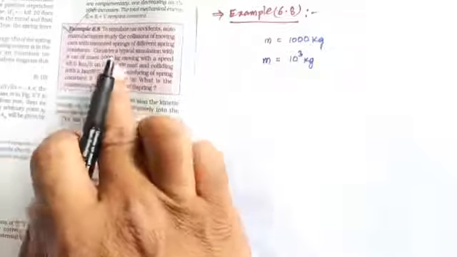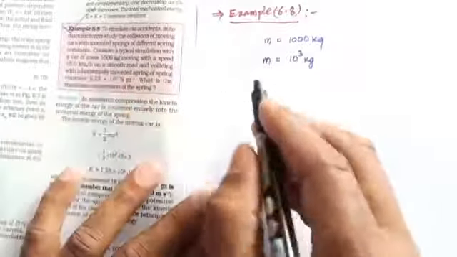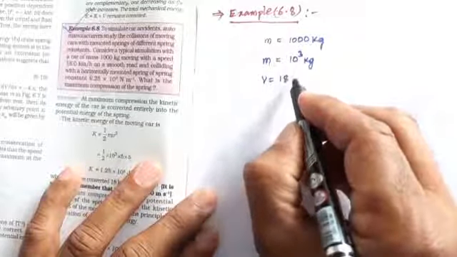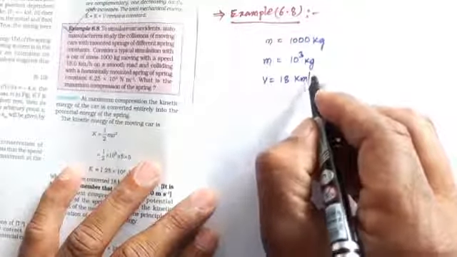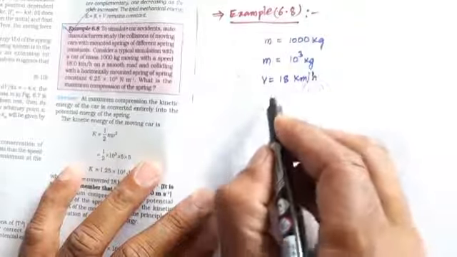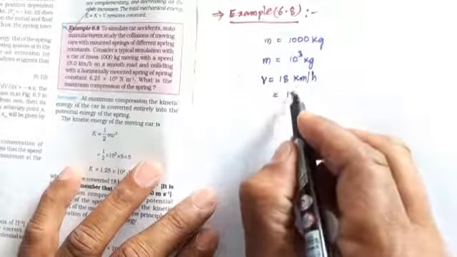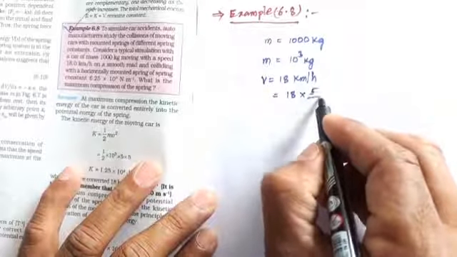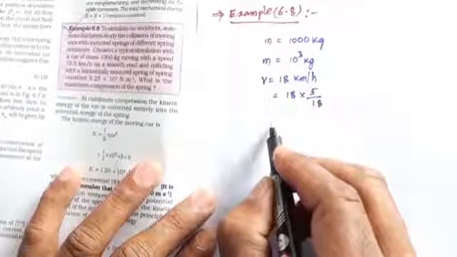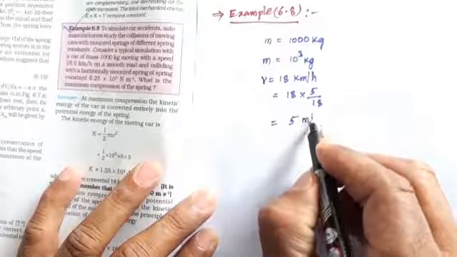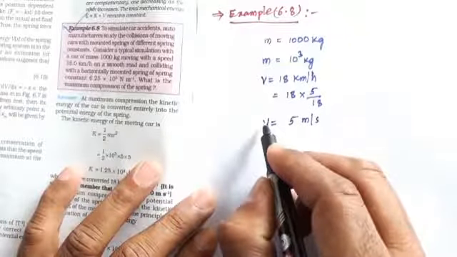Next, moving with a speed v equals 18 kilometers per hour. It is converted to meters per second, so it is 18 into 5 by 18, that equals 5 meters per second. So this is the speed of the car.